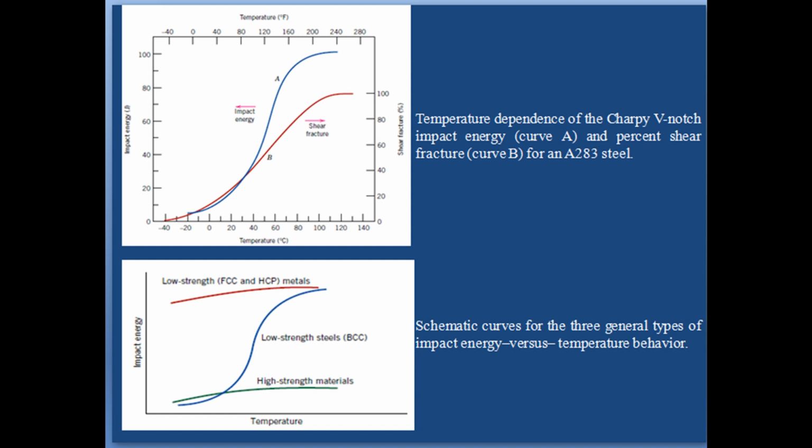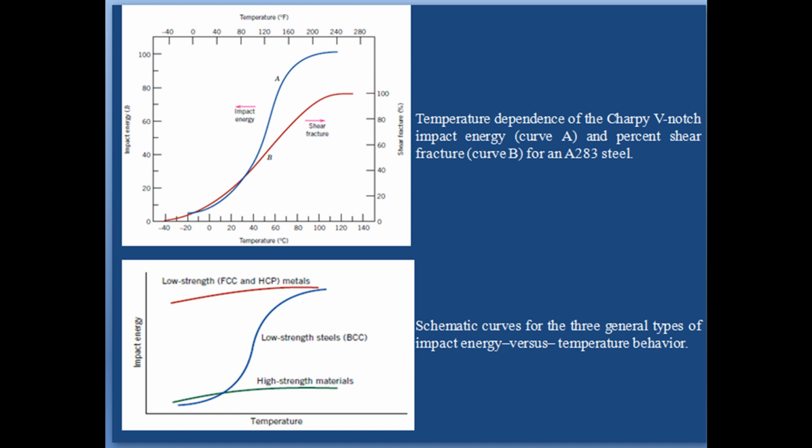As noted, this behavior is typically found in low strength steels that have the BCC crystal structure. For this low strength steel, the transition temperature is sensitive to both alloy composition and microstructure. For example, decreasing the average grain size results in a lowering of the transition temperature. Hence, refining the grain size both strengthens and toughens the steel.